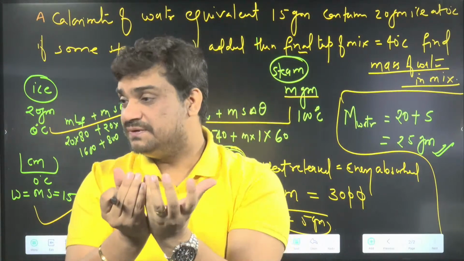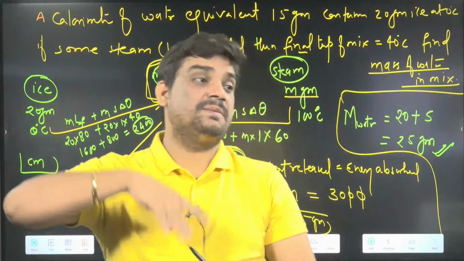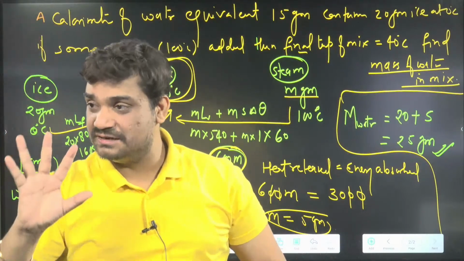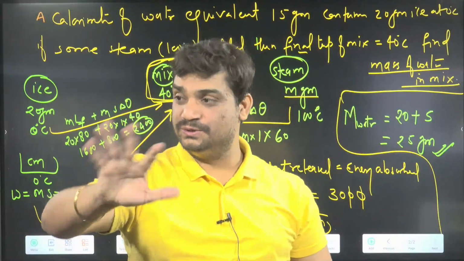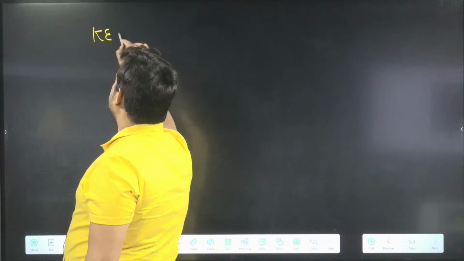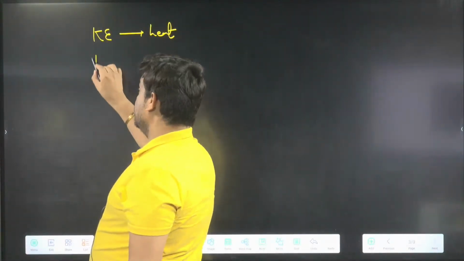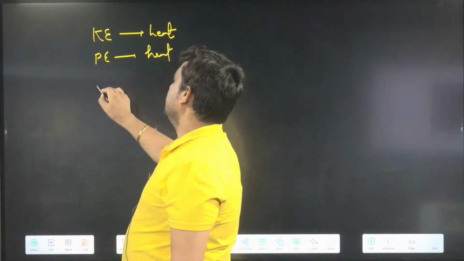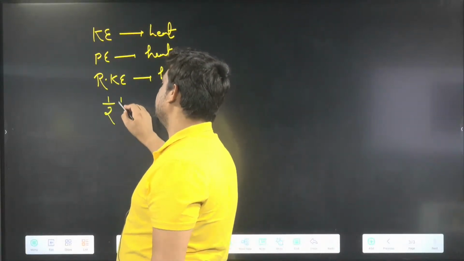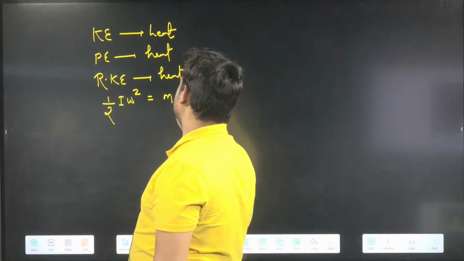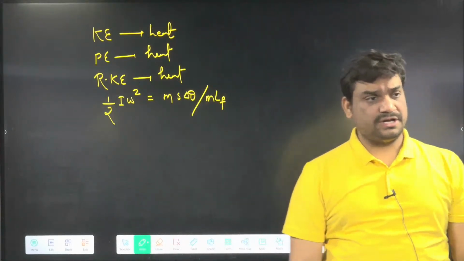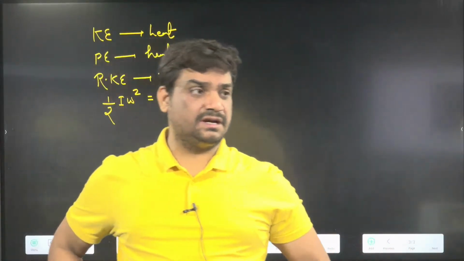For the heat we have to use m s delta theta or m L f, so that you can get some idea whenever these questions appear in WPE. I can use m s delta theta, I can use m L f, what to use at what time. So kinetic energy can be converted to heat, potential energy can be converted to heat, and rotational kinetic energy also can be converted to heat. Means half I omega square can be converted to heat. It can be m s delta theta or it can be m L f, depending on the case.